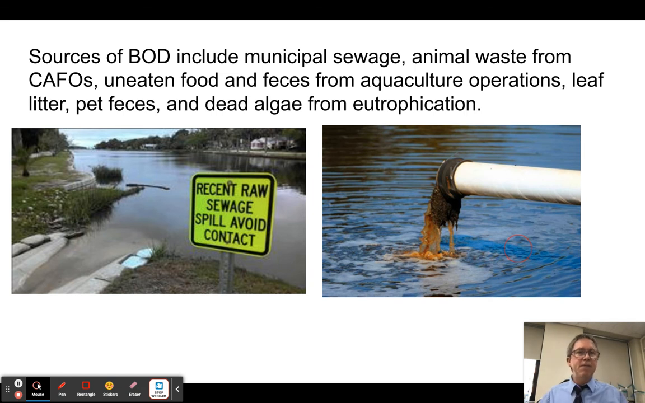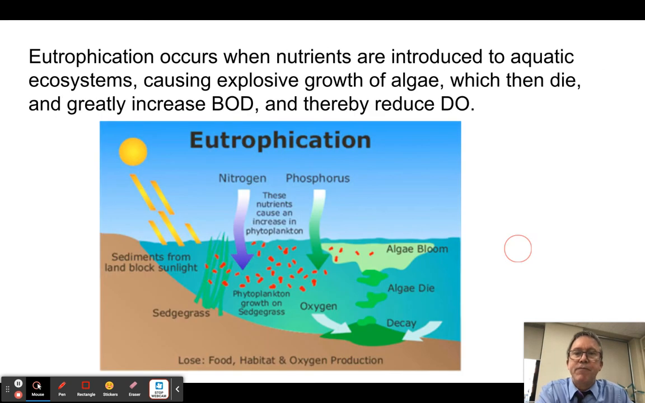You can also get it from aquaculture operations, like where you're growing fish rather than fishing for them. Leaf litter, lawn clippings, people just dump yard waste in the river, or dead algae from a plankton bloom. So let's just talk about eutrophication again, because eutrophication causes a biological oxygen demand.